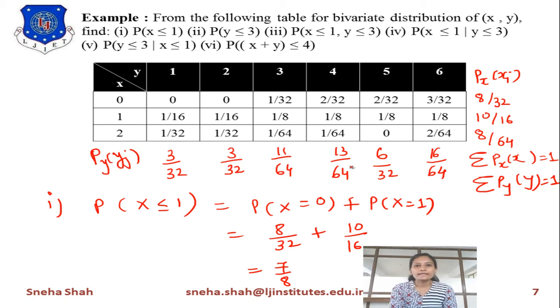Now you have to find out probability of y less than or equal to 3. Y less than or equal to 3 means 3 or less, that is 1, 2 and 3. So if we add these 3 term probabilities, then it will give you the answer of this term. So 3 by 32 plus 3 by 32 plus 11 by 64 will give you the answer of the second term.